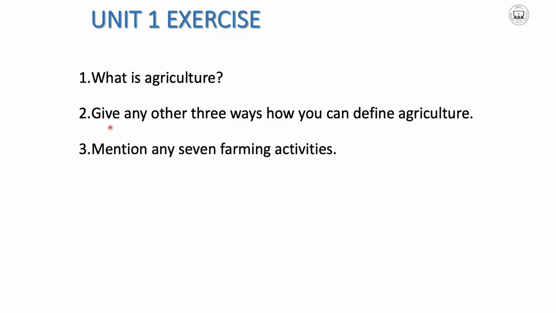The second one is, give any other three ways how you can define agriculture. Where did you get this? From the substitution table that I taught you. There are different definitions that we came up with from that substitution table. The question is pointing you to take those particular answers. The last question, mention any 7 farming activities. These are the ones that we have just finished explaining. So I hope you will not have a problem with that one. Mention any 7 farming activities.